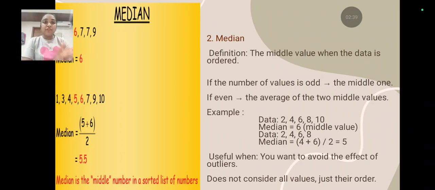Data 1, 4, 5, 6, 7, 7, 9. The median is 6, with 3 values on this side and 3 on this side. In the second one, 1, 3, 4, 5, 6, 7, 9, 10, there are 3 on this side, 3 on this side and 2 in the middle. We can find the median: 5 plus 6 divided by 2 is 5.5. Median is the middle number in a sorted list of numbers.